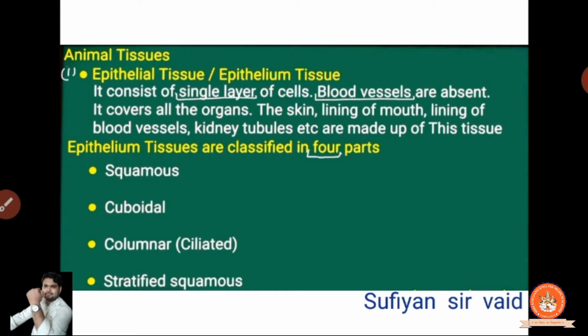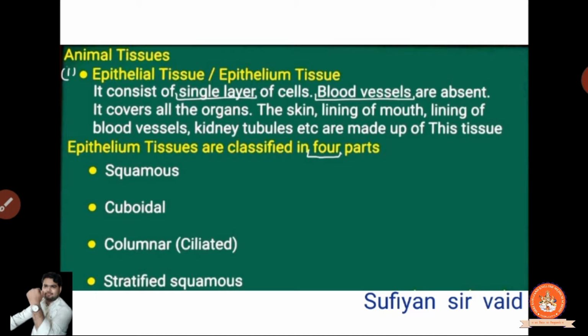Epithelium tissue covers all the organs, not only the outer portion but even the inner portion. All the organs like heart, small intestine, big intestine, the human reproductive system, even the skin's layer, हर कुछ वो cover करता है. Even the lining of mouth. Lining of mouth means inside the mouth also there is skin, so that portion is also covered. Over there is the presence of epithelial tissues.